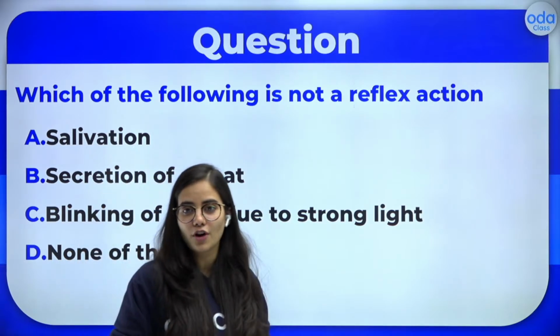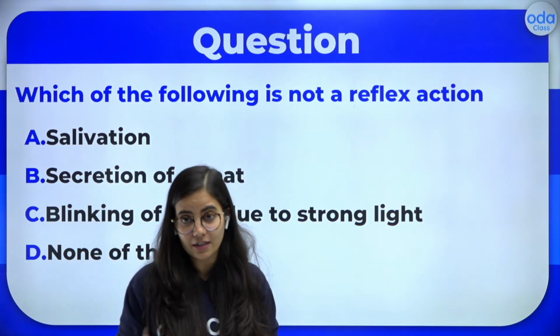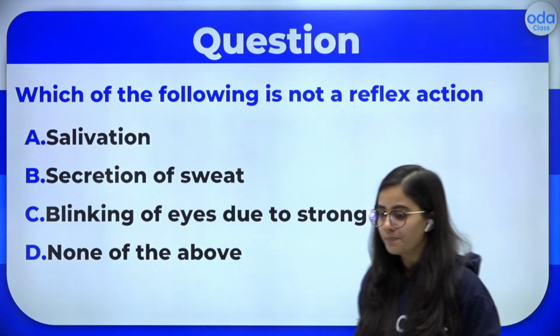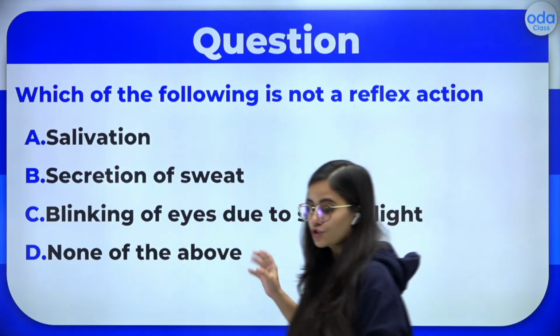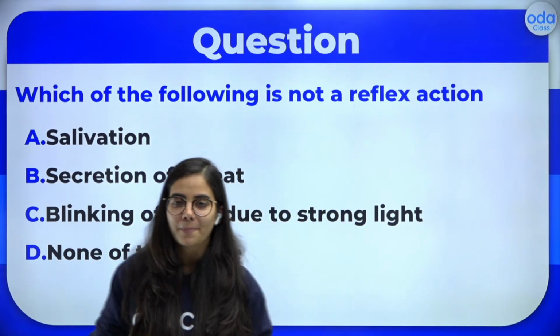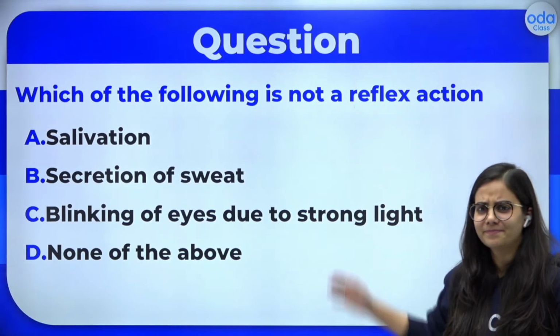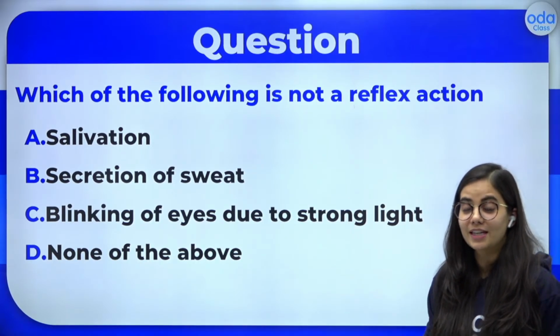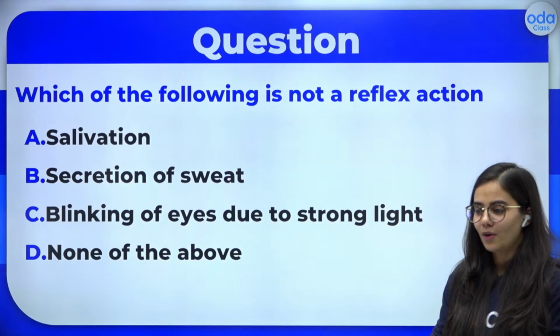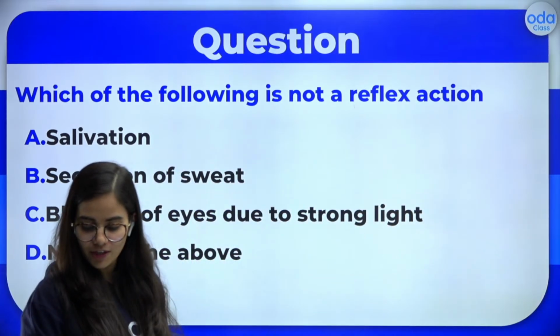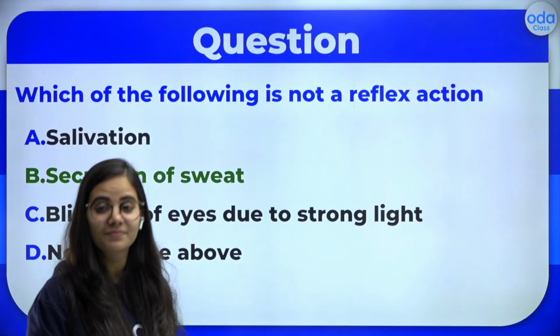So here I have got another question. Which of the following here is not a reflex action? Salivation in the mouth, secretion of sweat, blinking of eye due to strong light, or none of them? Which one do you think is a quick response from our body? You can see the options and you can give me the answers now. Come on, you can try it. Okay, very good. So let's see the answer for this.